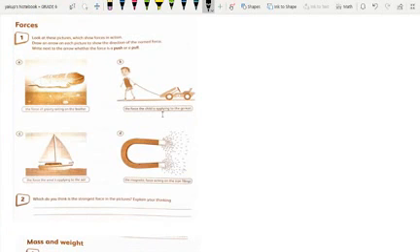Okay, let me answer these questions. That page belongs to the workbook, page 52. You can open it. Look at these pictures which show forces in action. Draw an arrow on each picture to show the direction of the named force. Write next to the arrow whether the force is a push or a pull.